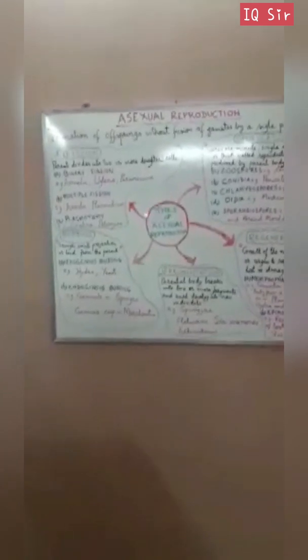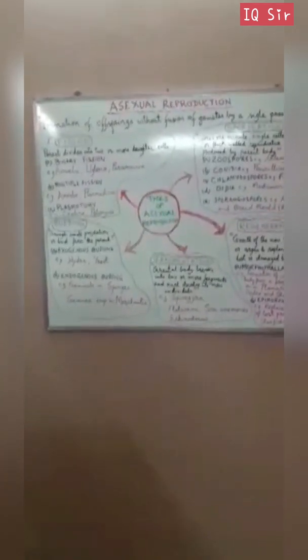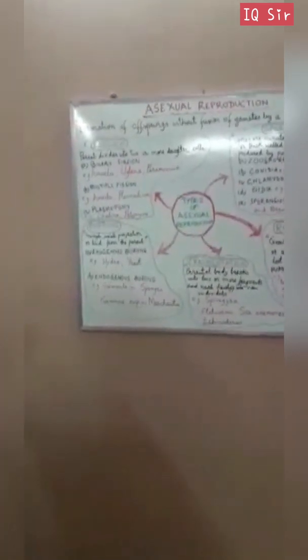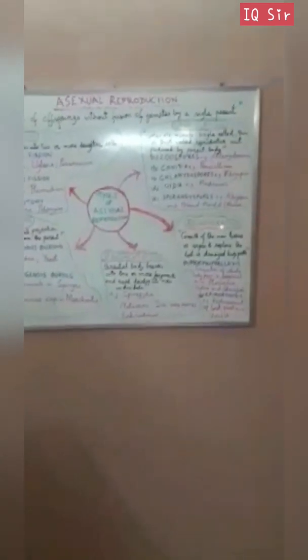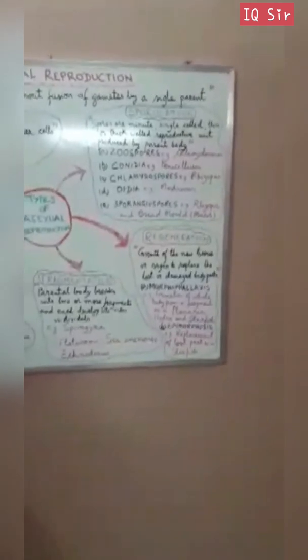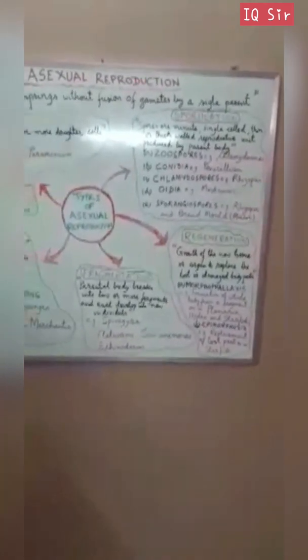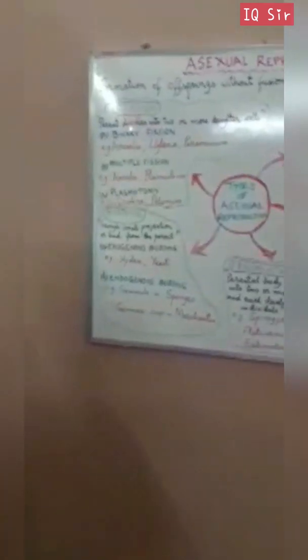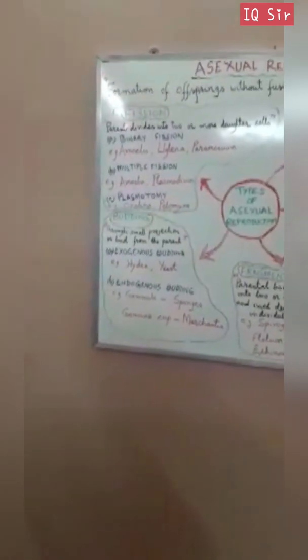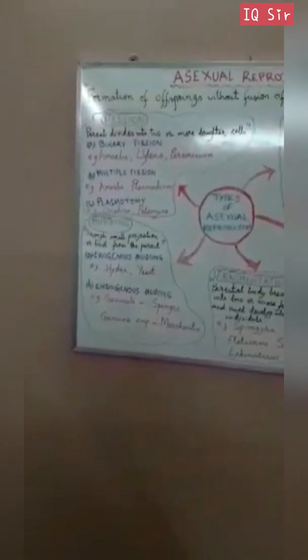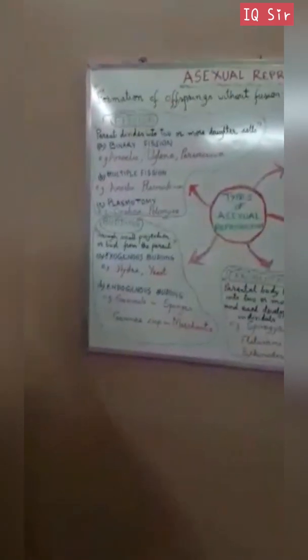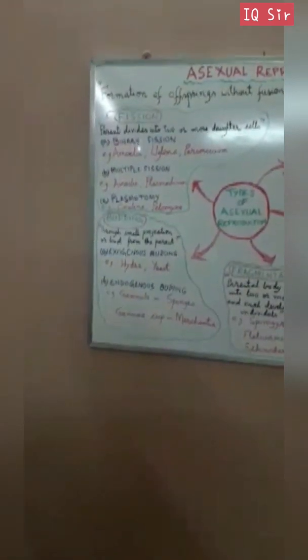There are various types of asexual reproduction. First is fission, then budding, then fragmentation, then regeneration, and then sporulation. First of all, you take fission. Fission means a parent divides into two or more daughter cells, as in the case of amoeba, where you have seen there is binary fission.